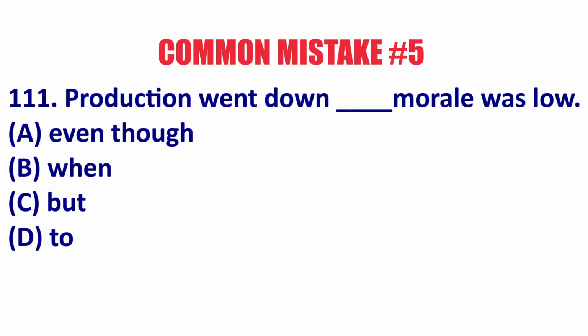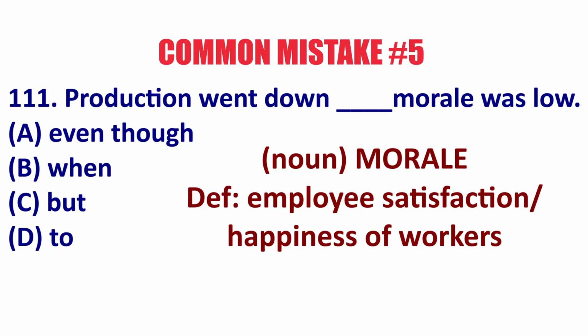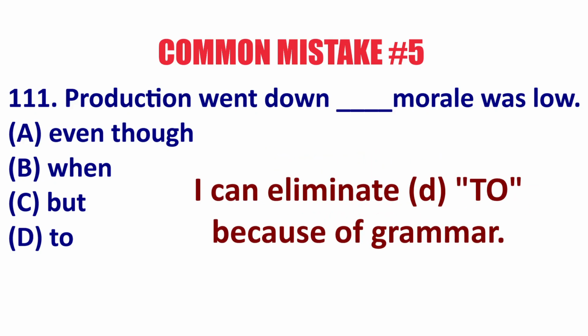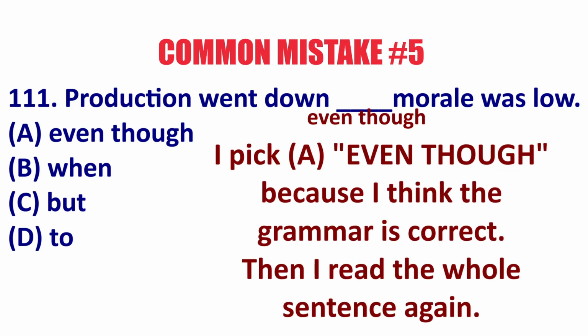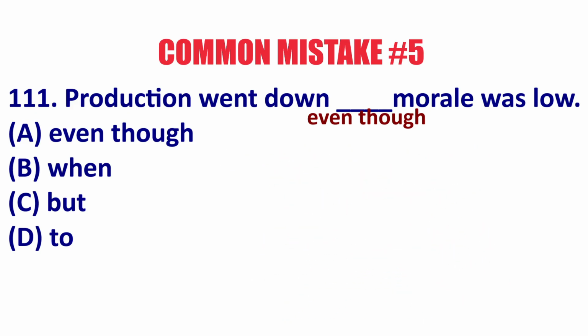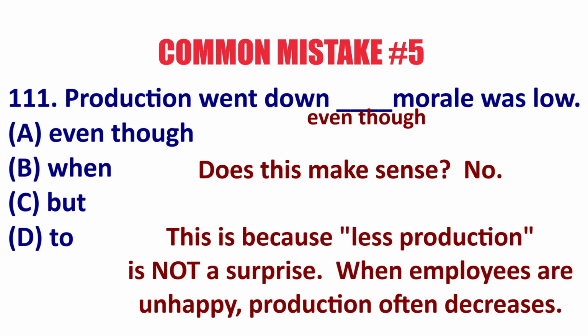Production went down, blank, morale was low. And morale is usually employee satisfaction. So I can eliminate D because of grammar. And I pick A because I think the grammar is correct. And it is. However, I reread the sentence. Production went down even though morale was low. Does this make sense? Production went down even though morale was low.